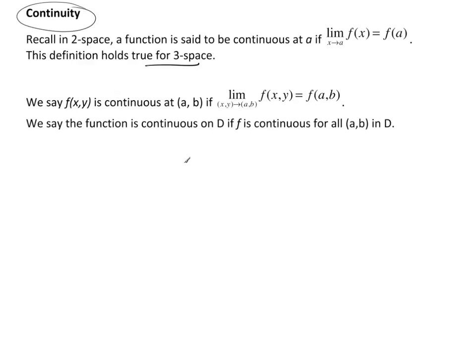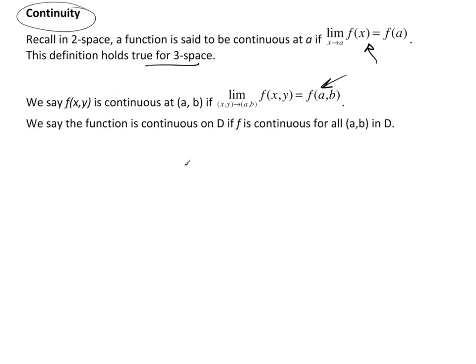Now the same exact idea holds true for 3 space. We say that f of xy is continuous at ab if the limit as xy approaches ab of f of xy equals f of ab. So this is saying that the limit exists, and very specifically at this point, it is equal to the function value at this point. Now we can say that the function is continuous on D, because this is just making reference to being continuous at a single point. Remember, D is this disk, this region about AB, if f is continuous for all AB in D.